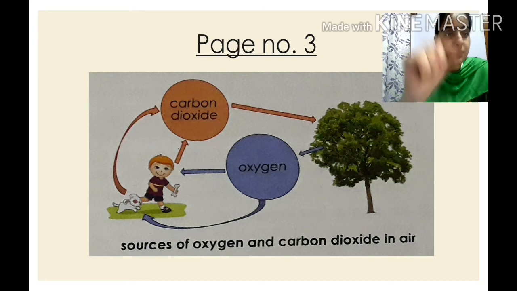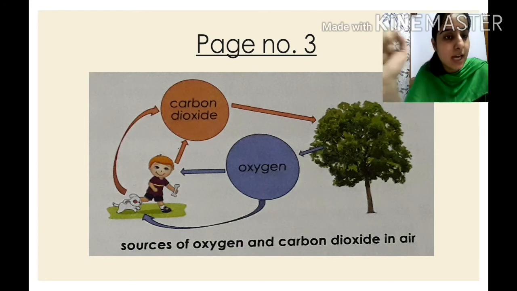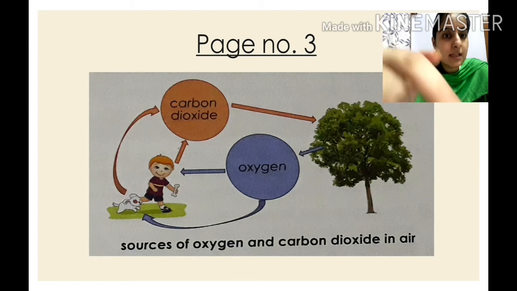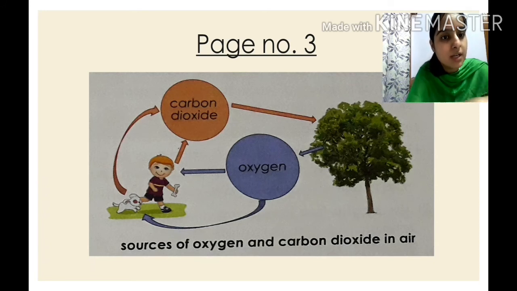So children, where does oxygen come from? It comes from trees, right? Plants. And we release carbon dioxide. This carbon dioxide, children, is absorbed by plants and trees. So carbon dioxide is food for trees. They give fruits out of it. You can say it is their food, and it releases oxygen which we inhale.